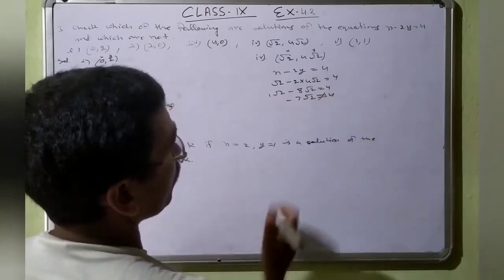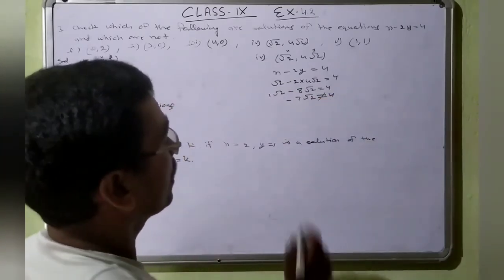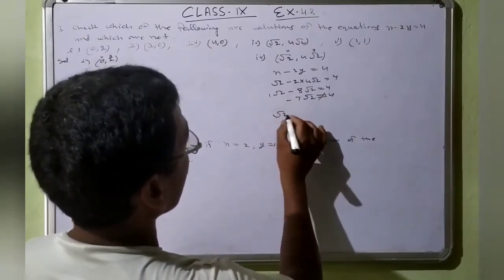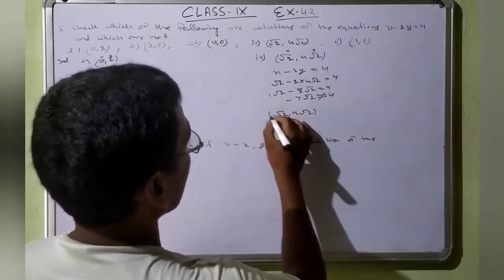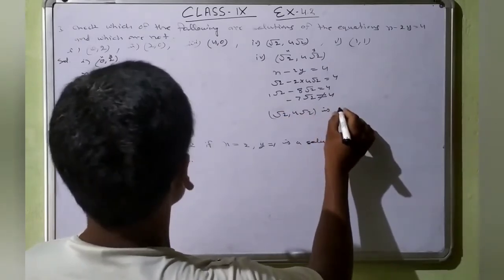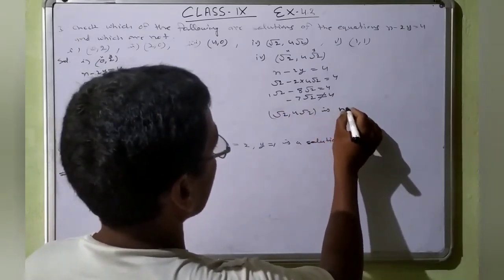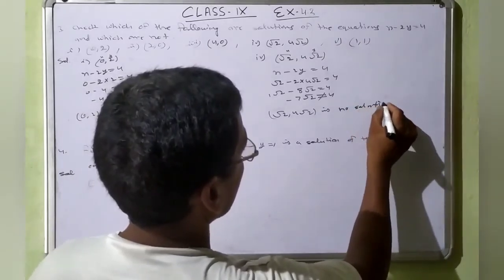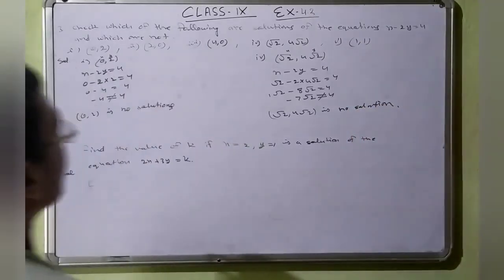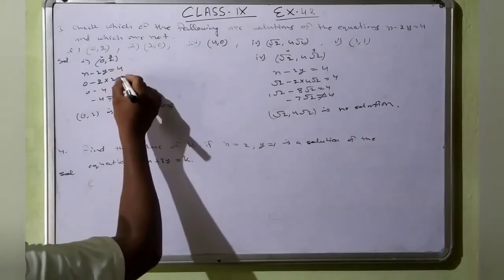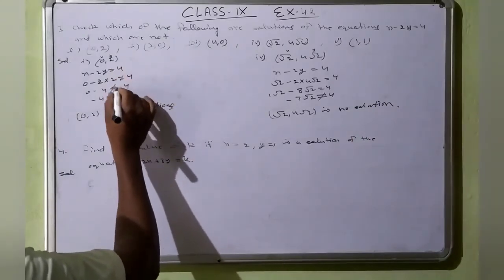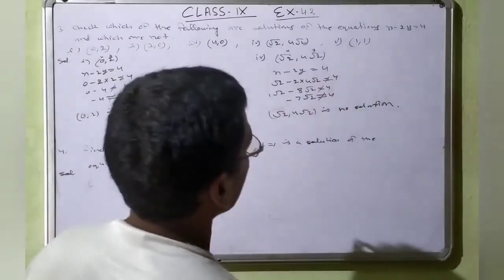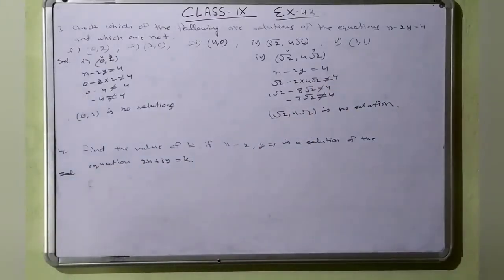Here also you can see they are not equal. So write this: (under root 2, 4 under root 2) is no solution. Write it. So these are also not equal.